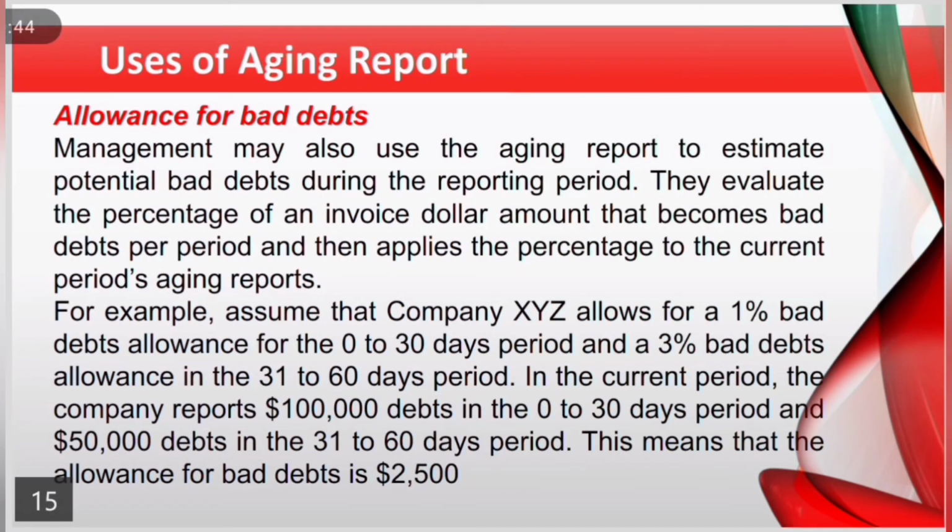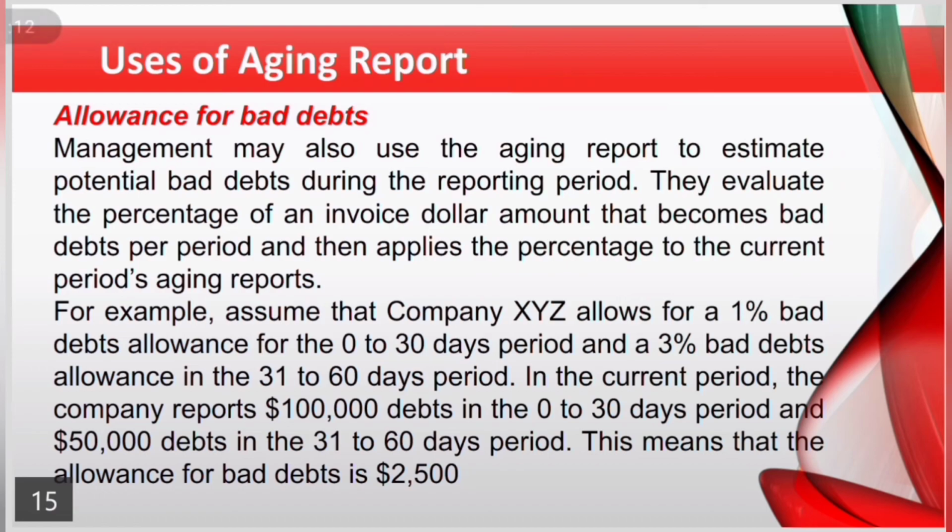Uses of aging report. Number 3, allowance for bad debts. Management may also use the aging report to estimate potential bad debts during the reporting period. They evaluate the percentage of an invoice dollar amount that becomes bad debt per period and then apply the percentage to the current period's aging reports.